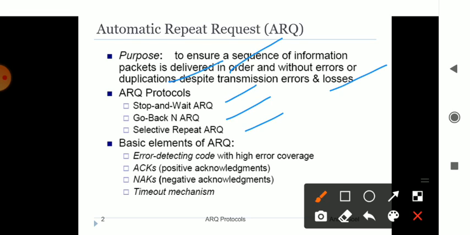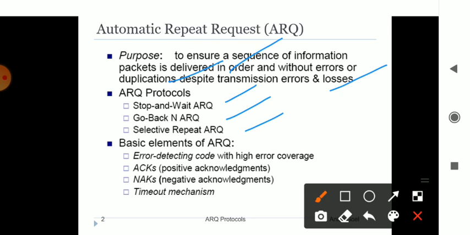For those 2 frames, the problem is checked, the automatic request is done once again, and the errors are corrected and then sent. That is called selective repeat. Only those selected frames are repeated once again to get transmitted. This is the part of your ARQ protocol. Remember, there are three types: stop and wait ARQ, go back N ARQ, and selective repeat ARQ.